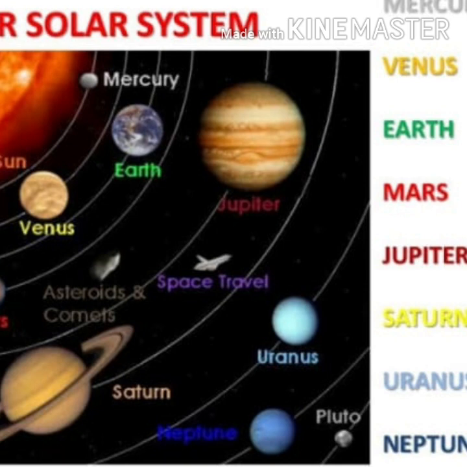And these paths are known as orbits. You can see the lines around it. So it is an orbit. And these paths are usually elliptical in shape. What is elliptical? It is a little oval shape. And one complete orbit around the sun is called a revolution. What is it called? Revolution.